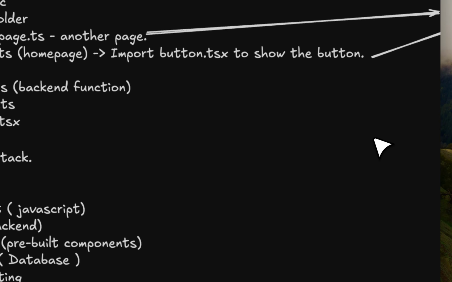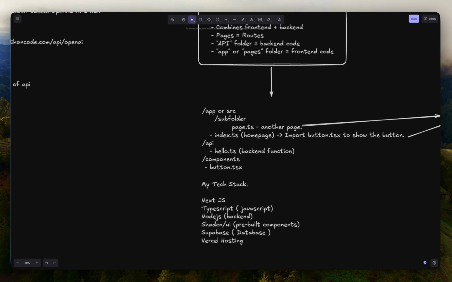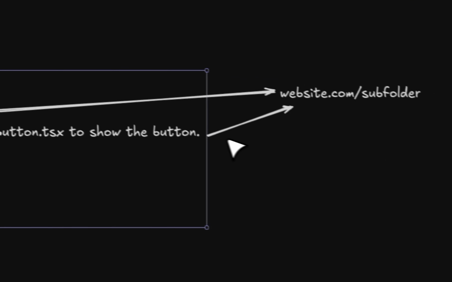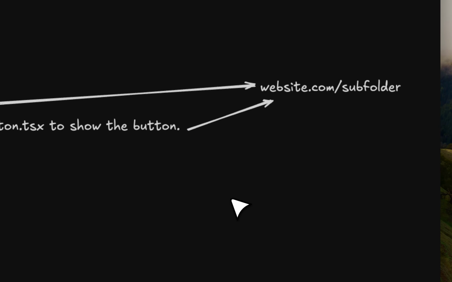That's it. Super simple. You have an app folder, whatever is in there is the main page, and then any subfolder, whatever you name it, is going to be another page on the website.